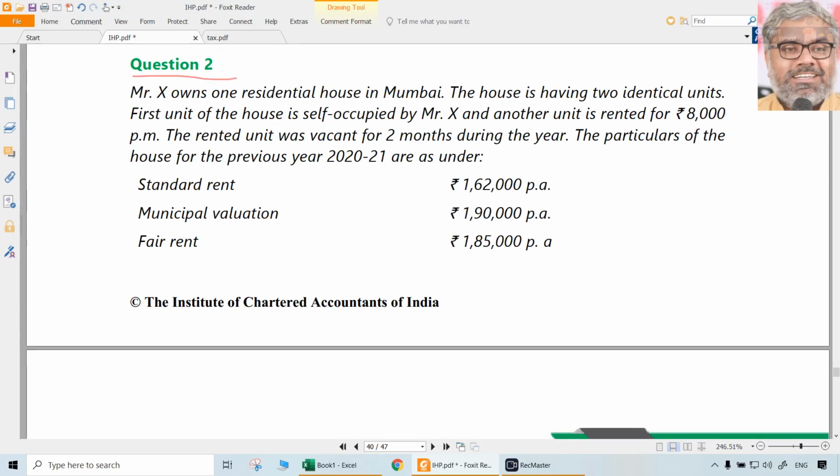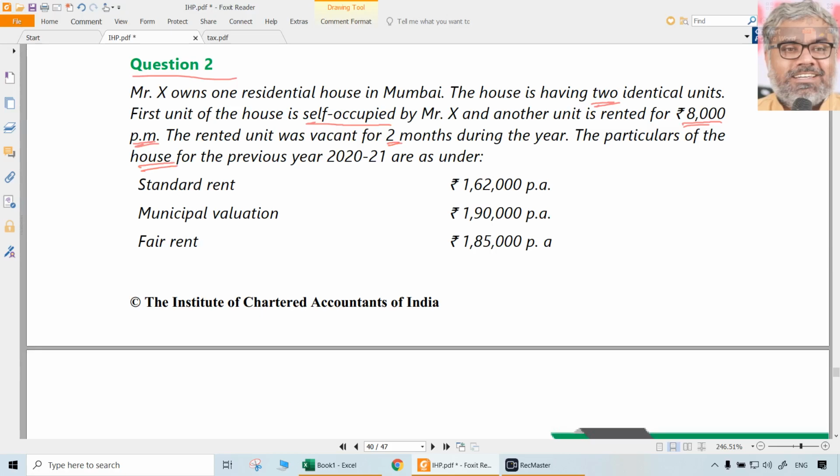Question number 2. Mr. X owns one residential house in Mumbai. The house has two identical units. The first unit is self-occupied by Mr. X and the other unit is rented for 8,000 rupees per month. The rented unit was vacant for 2 months during the year. Particulars of the house, each word is important.